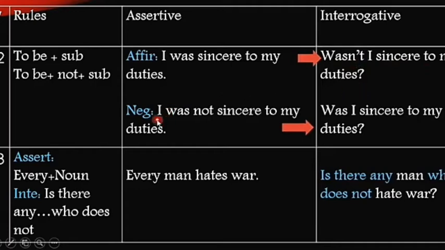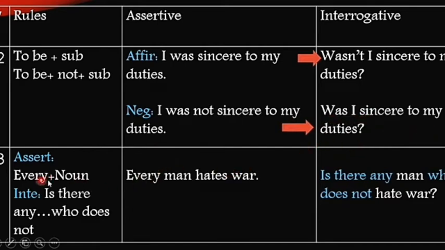But in the next sentence, I was not sincere to my duties. We have an auxiliary verb and we have a not with it. So as it is negative in the affirmative sentence, the interrogative is not going to be a negative one. It will be an affirmative. So we are not going to take not with us when we are changing it into an interrogative one. I was not sincere to my duties will become, was I sincere to my duties?